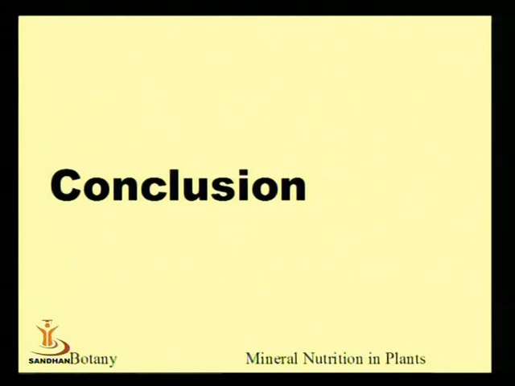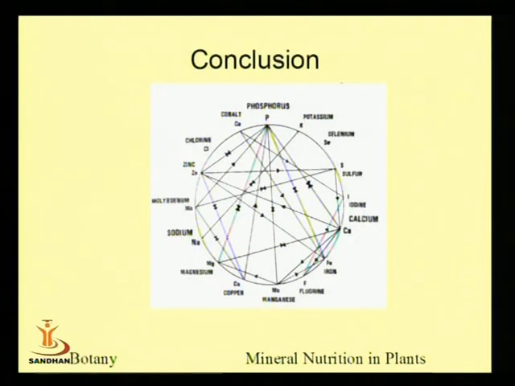So dear friends, as a part of conclusion, we can say very well: phosphorus has a very important role in ATP, the energy currency, so without phosphorus, other parts will not work. Sulfur has a very important role in cell wall and cell membrane formation, so it is also essential. Nitrogen is essential for protein synthesis. Molybdenum is essential for nitrogen fixation. Zinc acts as an antagonist for calcium. Chlorine plays a major role in pH and everything.